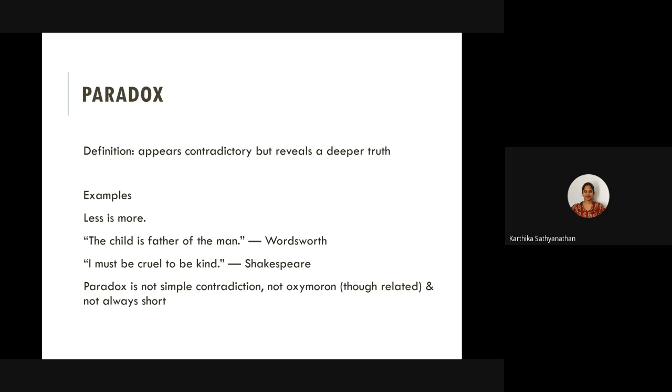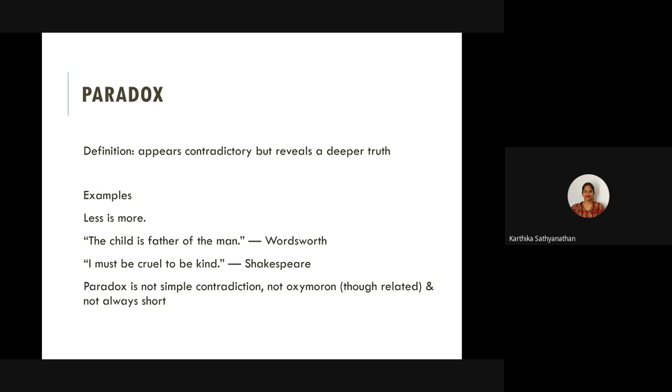Then comes paradox. A paradox is a statement that actually appears contradictory or absurd, but it reveals a deeper truth when carefully understood.